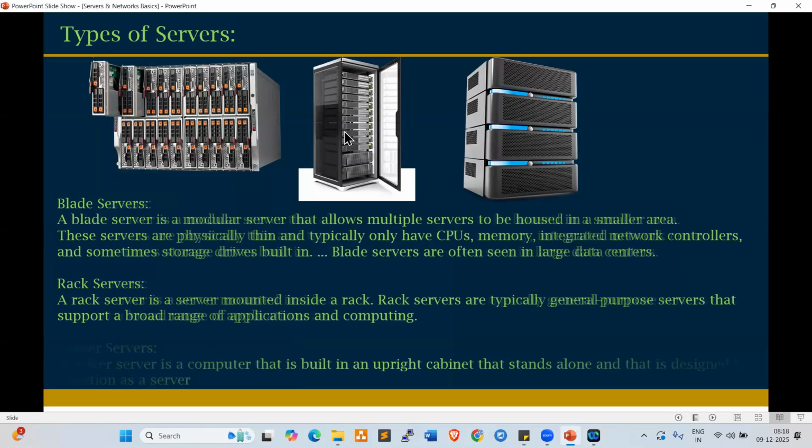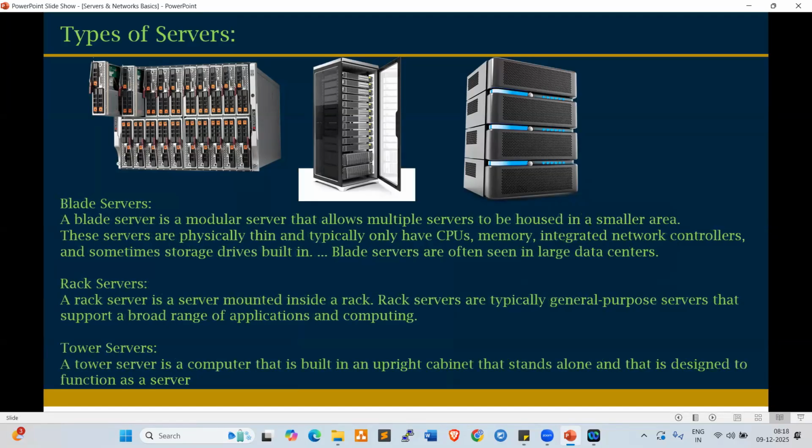Next one, tower server. What is a tower server? A tower server is a computer built in an upright cabinet that stands alone and is designed to function as a server, right? So this is a standalone server. It is the oldest server, a bit costlier. So currently we are not using it, right? Most of the data centers are using rack servers and also blade servers.